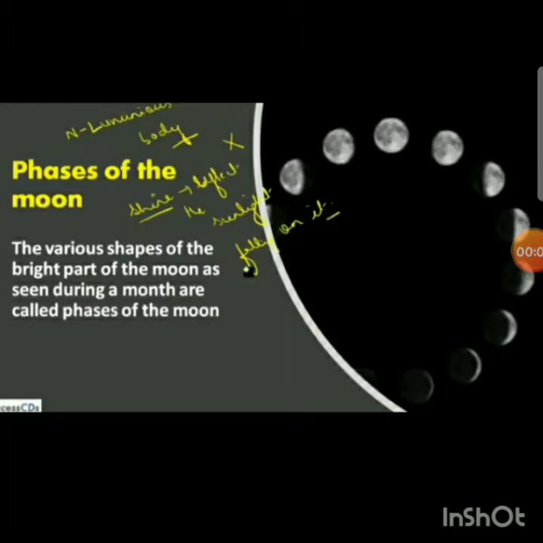The various shapes of the bright part of the moon, as seen during a month, are called phases of the moon. Phases of the moon play an important role in our social life. Almost all the festivals in India are celebrated according to the phases of the moon. For example, Diwali is celebrated on the new moon day. Buddha Purnima and Guru Nanak birthday are celebrated on full moon day.